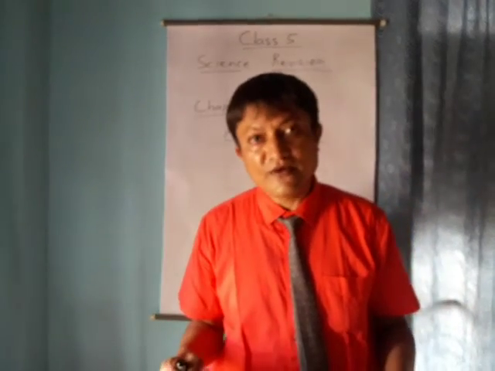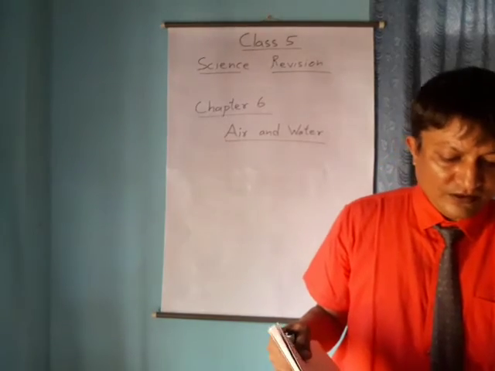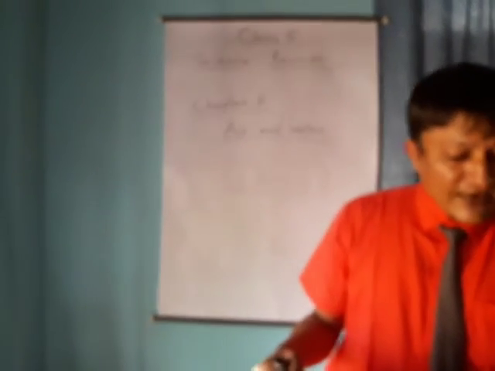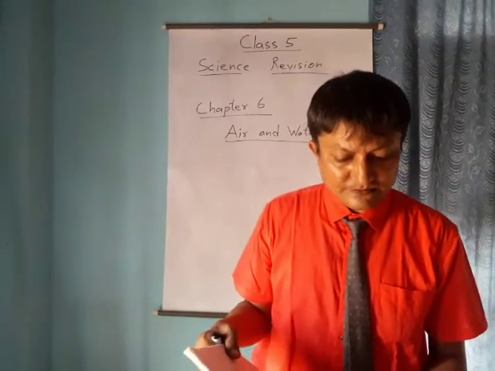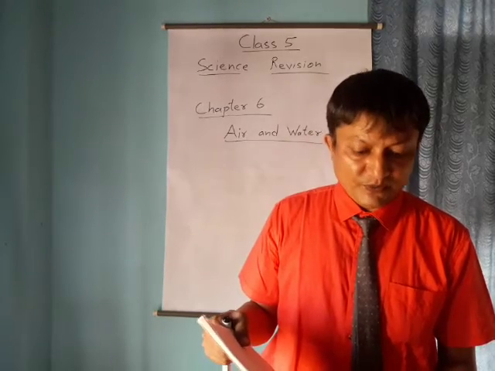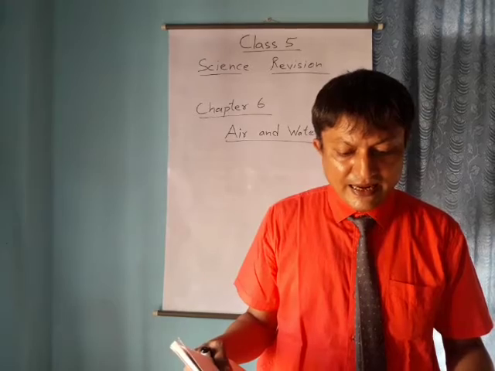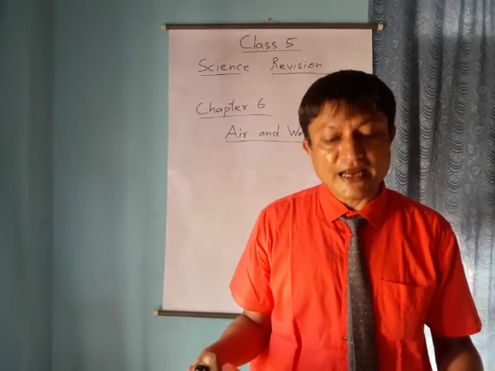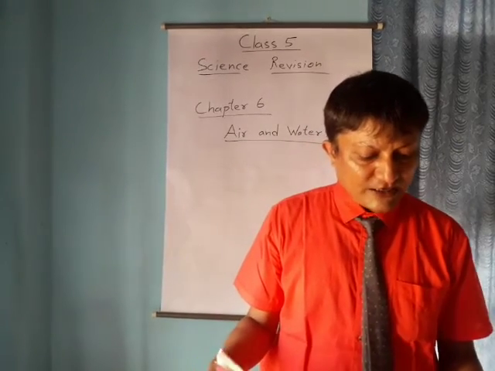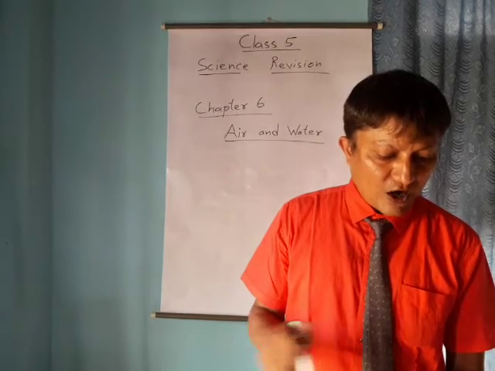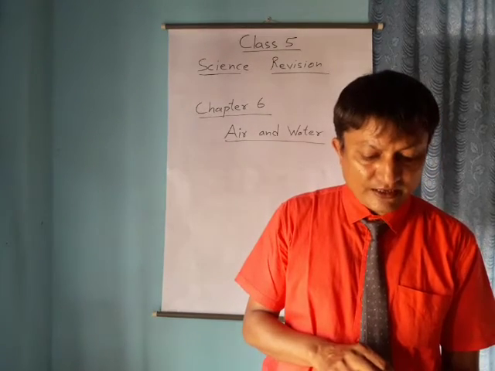Now let's revise the chapter once again. Air is a mixture of gases, dust and water vapor. Air is invisible, compressible and exerts pressure in all directions. The blanket of air around us is called the atmosphere.